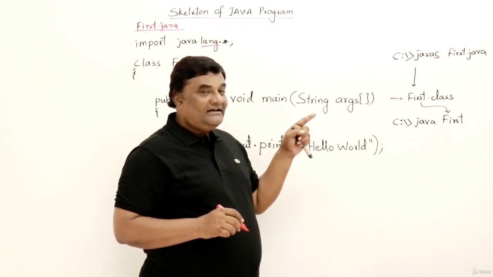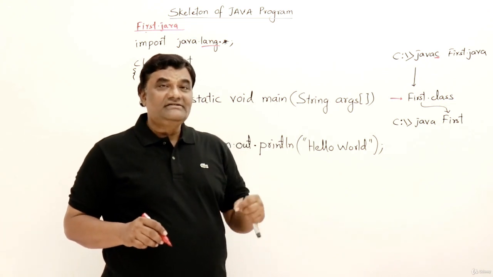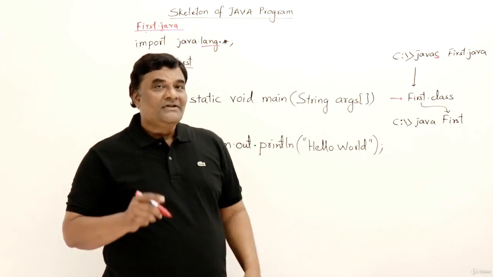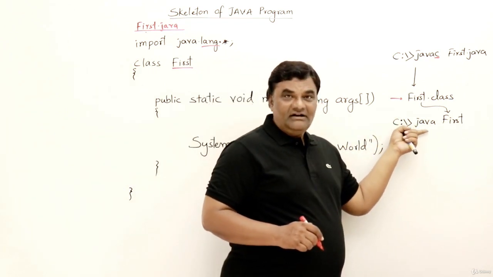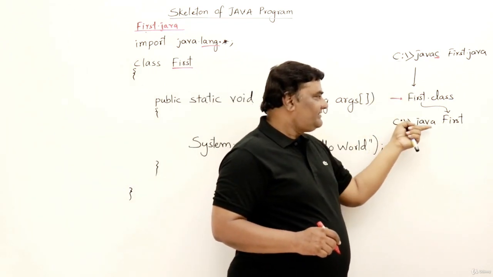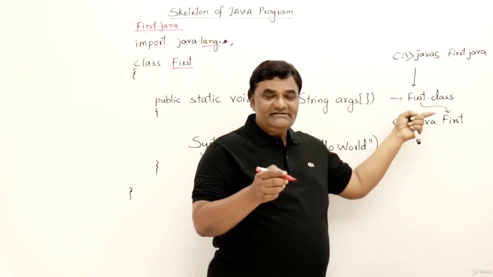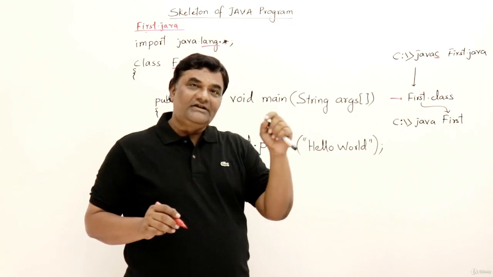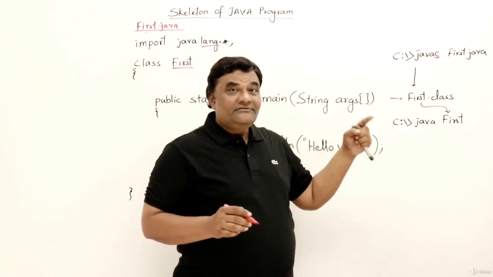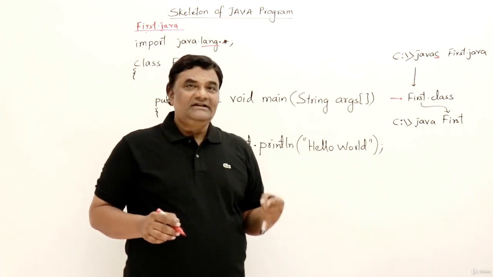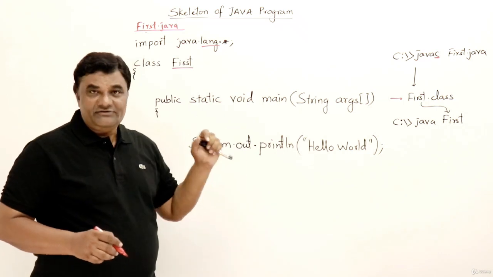That is the compiled, error-free file, and it is not machine code, it is just bytecode. Now for running the program, we have to call the JVM by saying just java. Again on the same prompt, say java and give the file name. Don't write .class, just give the file name first and it will run the program. As you know, the JVM is an interpreter. It will convert that bytecode into machine code and execute the program. So this is how you can compile and execute the program.